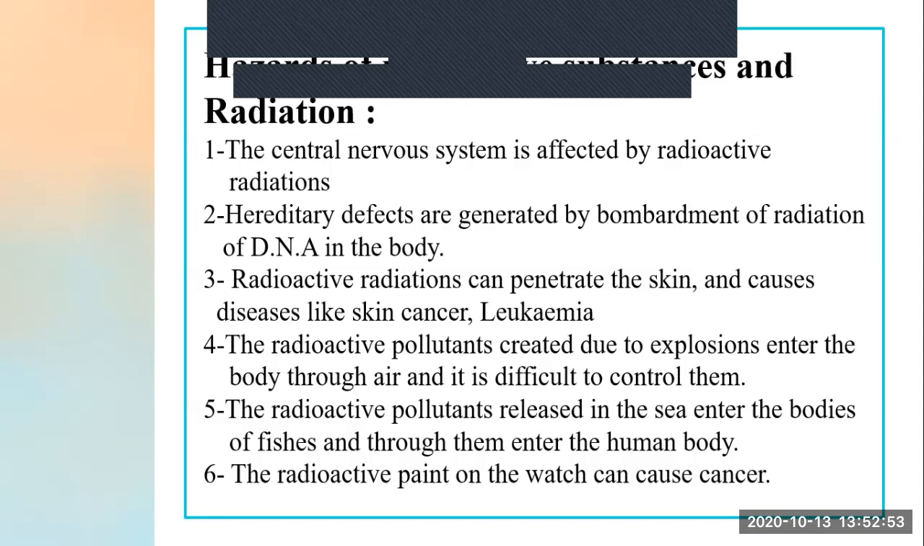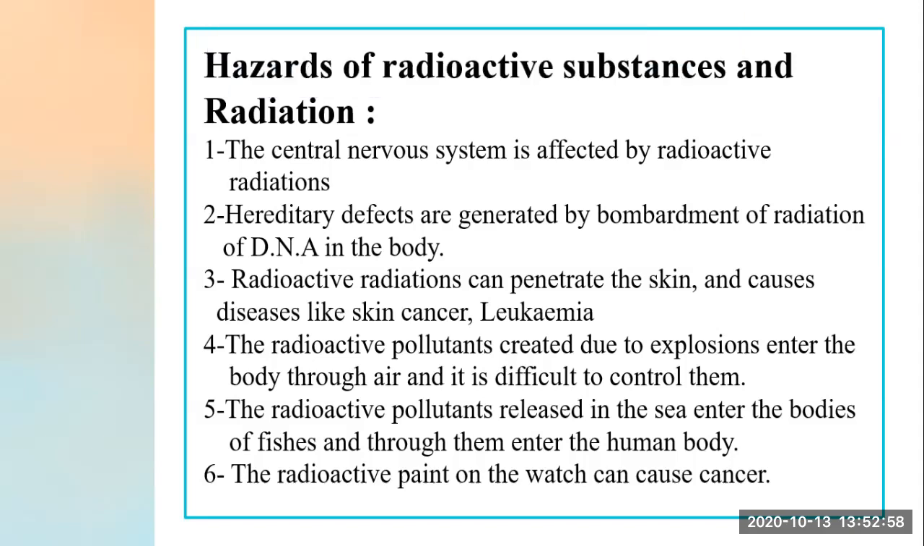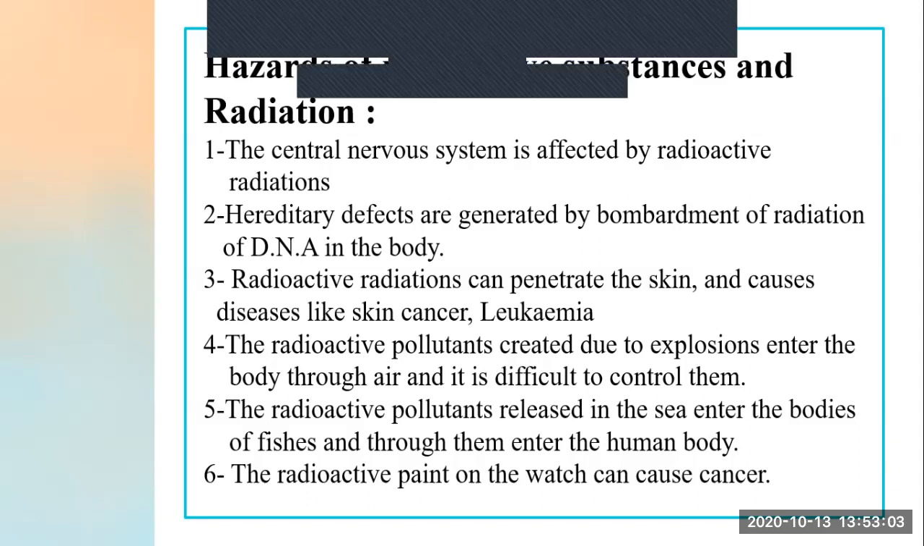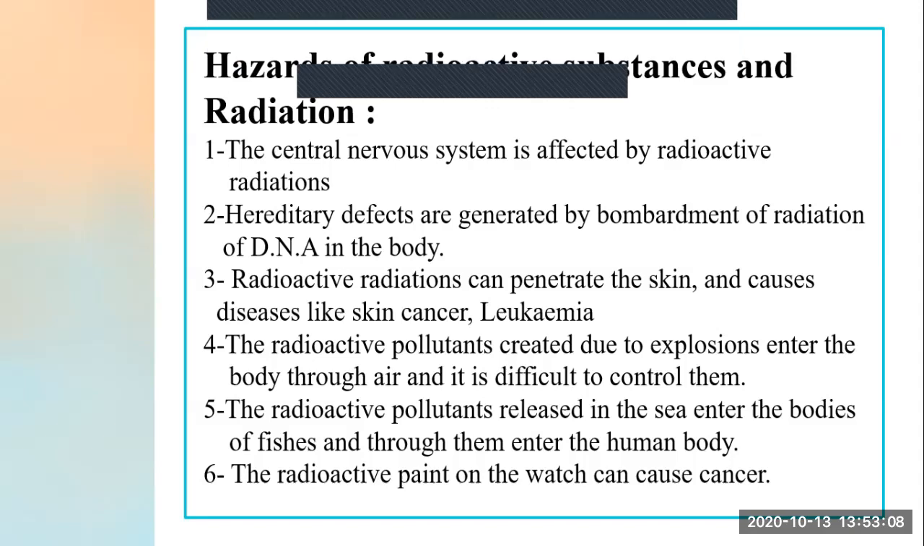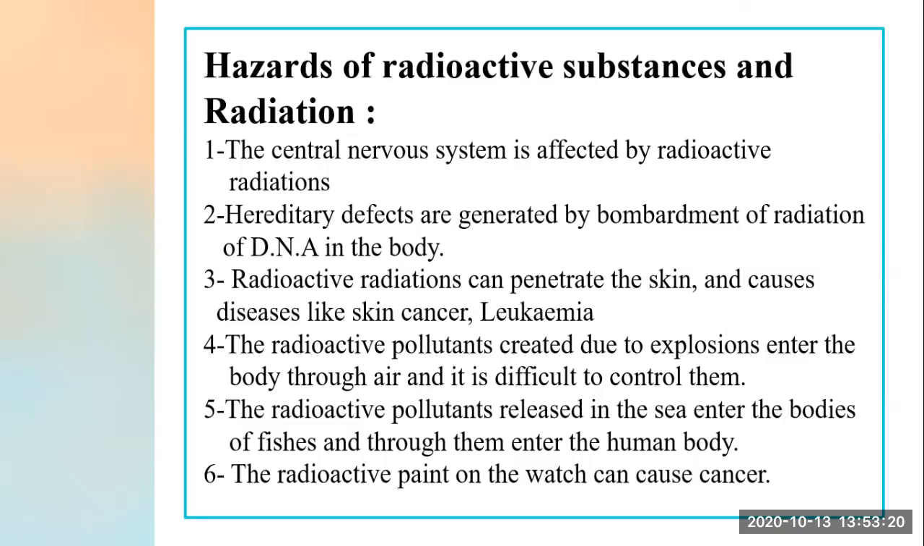So if such bombardment of radioactive substances or some radiation takes place, this defect passes from generation to generation. Hence hereditary defects are generated by bombardment of radiation on DNA in the body. Now, third point, radioactive radiations can penetrate the skin. What? Radioactive radiation can penetrate the skin and cause diseases like skin cancer and leukemia.